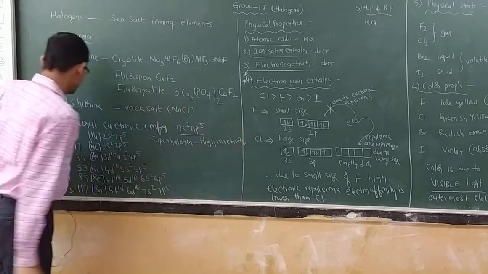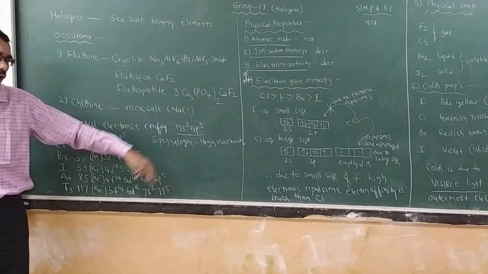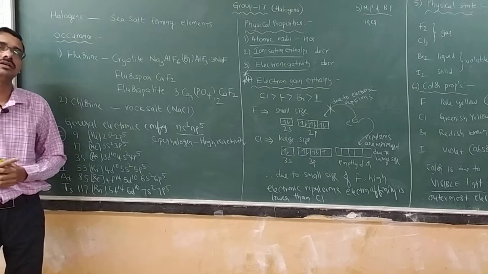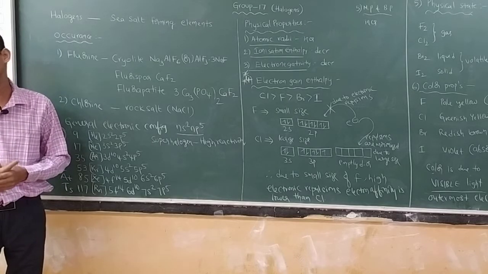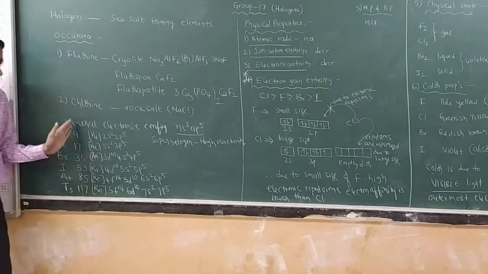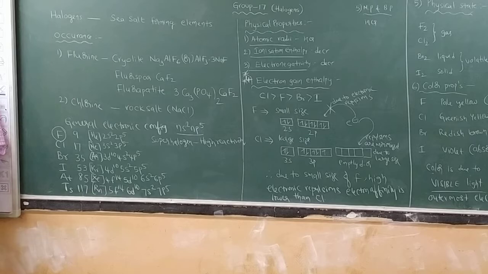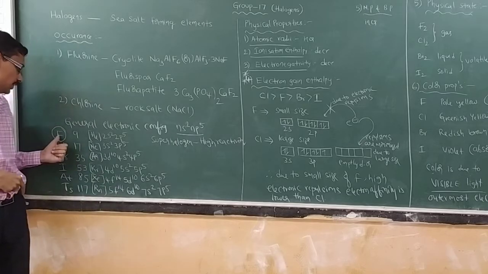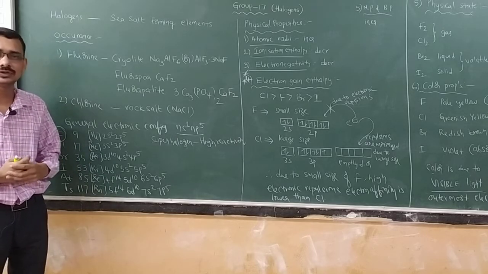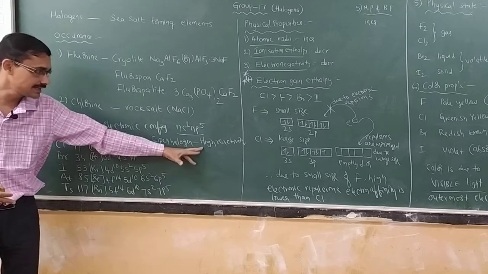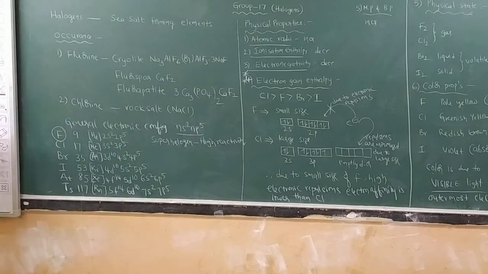It is a superhalogen because they need how many electrons to gain octet configuration? Only 1 electron. Therefore, they immediately take an electron and convert into inert gas configuration. Therefore, all these elements are highly reactive. Why are they highly reactive? They need only 1 electron to complete the octet configuration. Fluorine readily converts into inert gas configuration by taking that 1 electron. Therefore, it has high reactivity and is called a superhalogen.